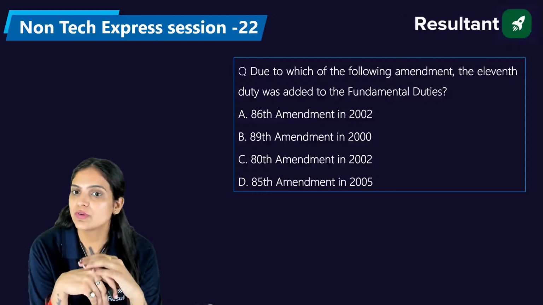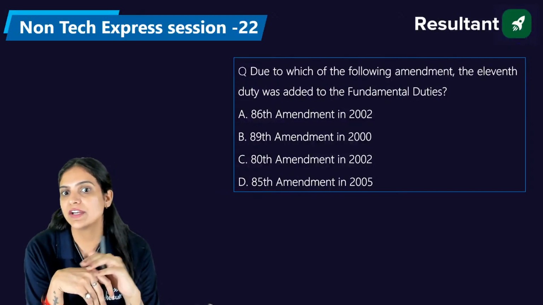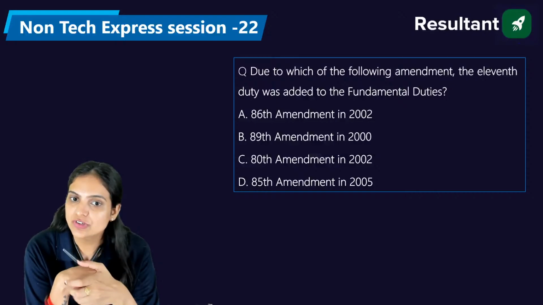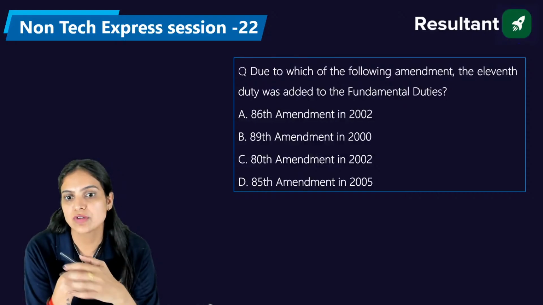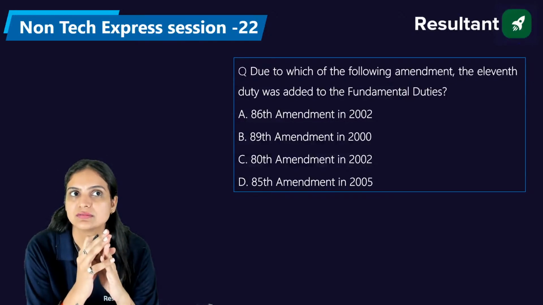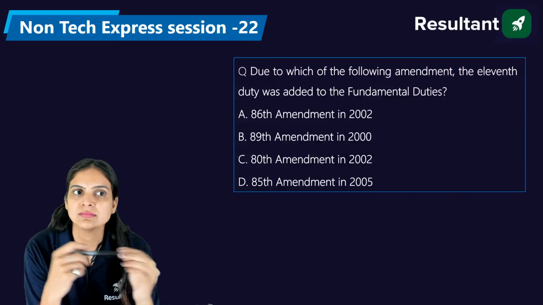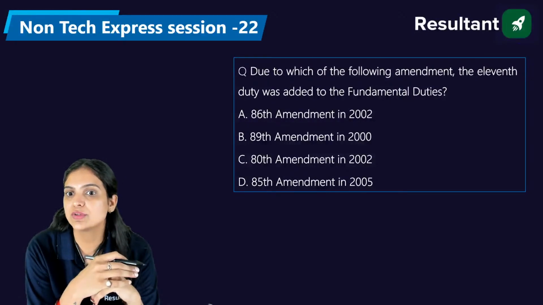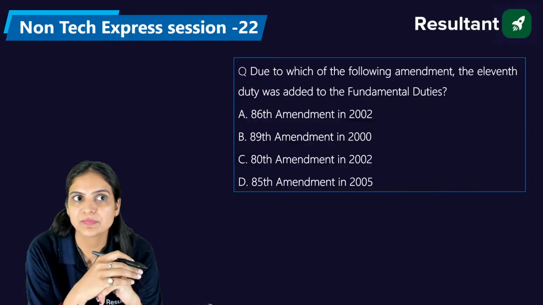Due to which of the following amendments was the 11th duty added to the fundamental duties? The 86th Constitutional Amendment, the 89th Constitutional Amendment, the 80th Constitutional Amendment, or the 85th Constitutional Amendment of 2005. Please answer everyone. What is the right answer to this question?